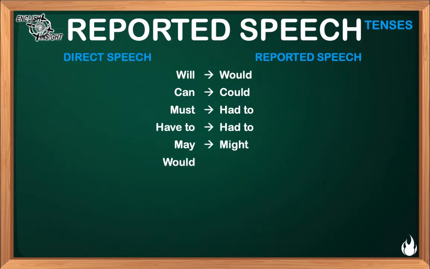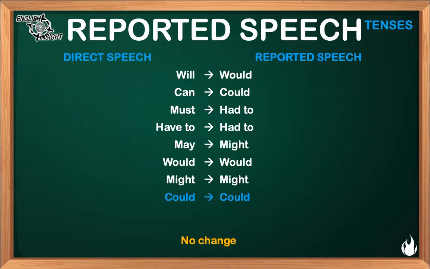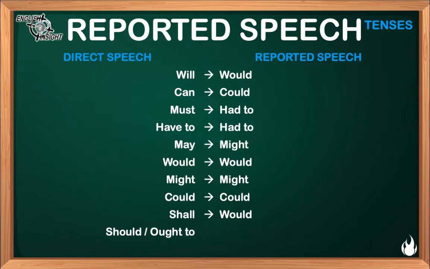The word would is reported with the same word would. There is no change in this case. The word might is reported with the same word might. There is no change in this other case. The same happens with the word could. With the word shall, we report with the word would. The expression should or ought to is reported exactly the same, with the word should or ought to, and there is no change in tense in this case.